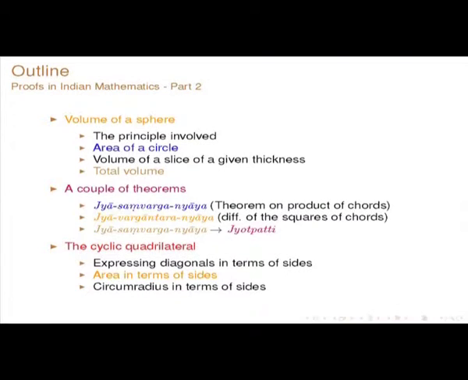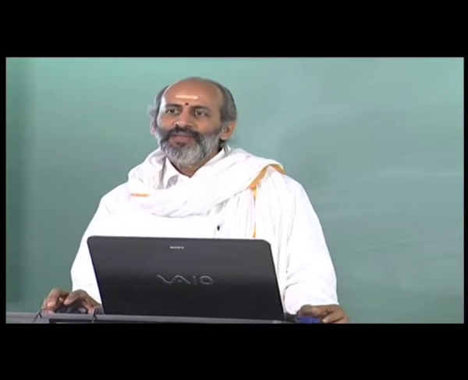The topic of proofs in Indian mathematics is covered in 3 parts. The first part was covered by Professor Srinivas, and in the second part of proofs in Indian mathematics, I will be primarily discussing 2 topics. One is finding the volume of a sphere. So, how did Indians do it? This is one topic which we will be discussing, and then this will be followed by an interesting discussion